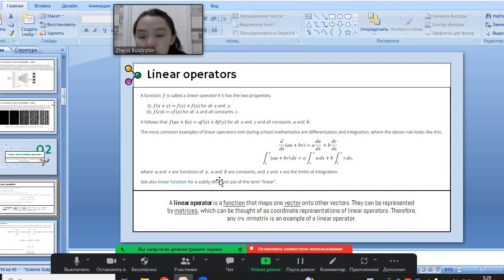Linear operators on function spaces are maps of one vector onto other vectors. They can be represented by matrices, which can be thought of as coordinate representations of linear operators. A matrix is an example of a linear operator.